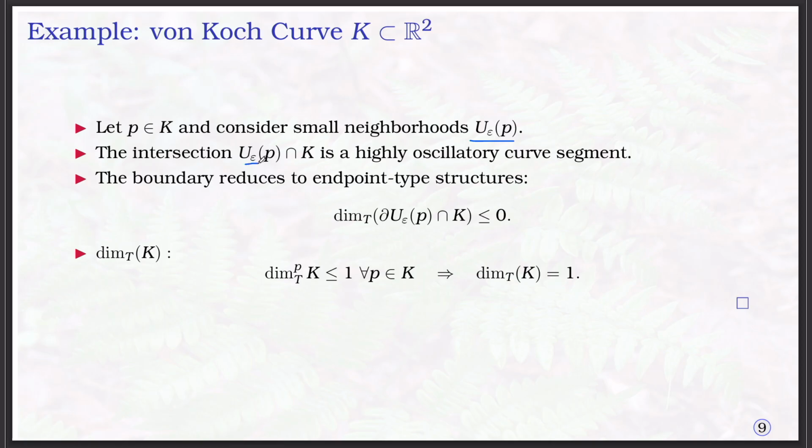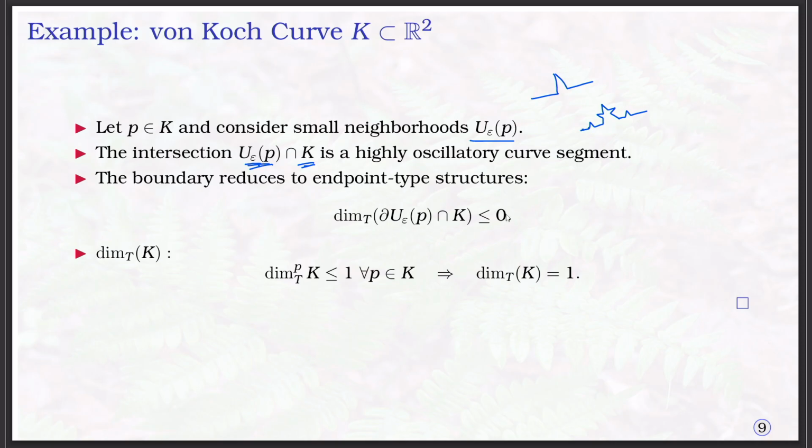The intersection is a highly oscillating curve segment, because of the structure we get after the first step and the steps that follow. Since the intersection of this neighborhood and K is a highly oscillatory curve segment, the boundary reduces to endpoint-type structures.